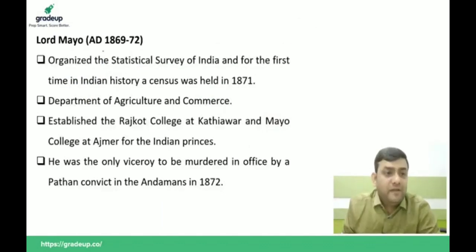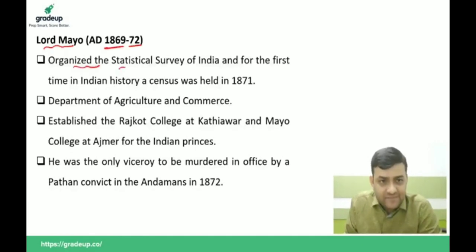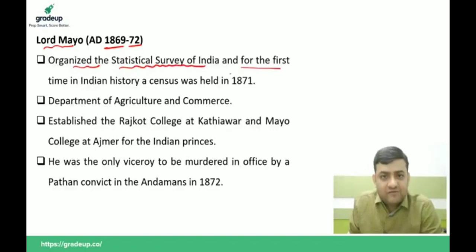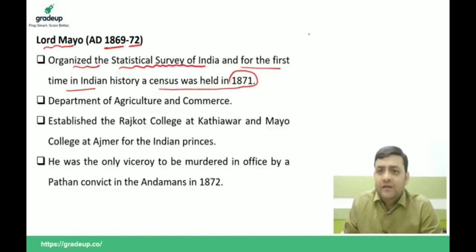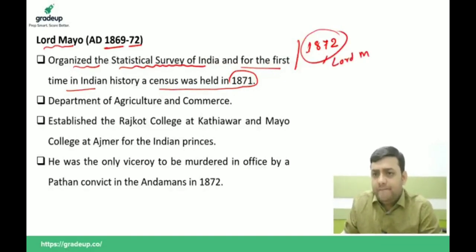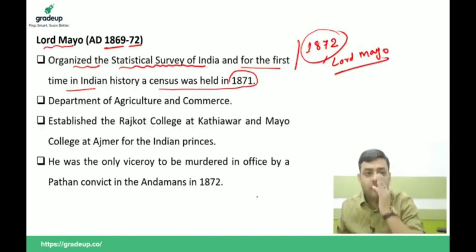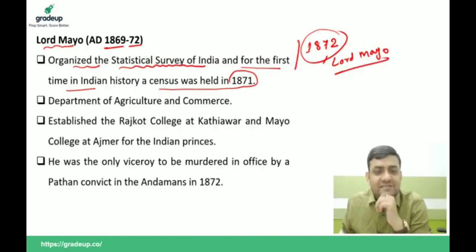Then we have Lord Mayo. Next important is Lord Mayo from 1869 to 1873. First of all, he organized the Statistical Survey of India, and for the first time in Indian history, a census was held in 1871. But in most books you can find the census was first held in 1872, and it was during Lord Mayo. The first census in India, remember, it was in 1871-72.